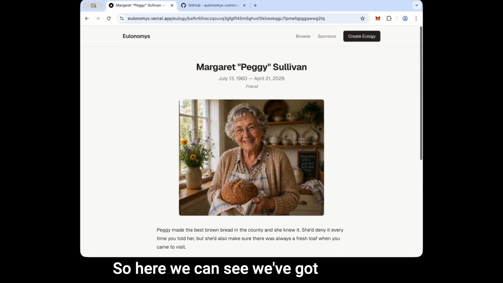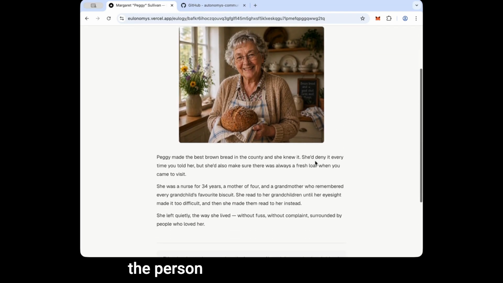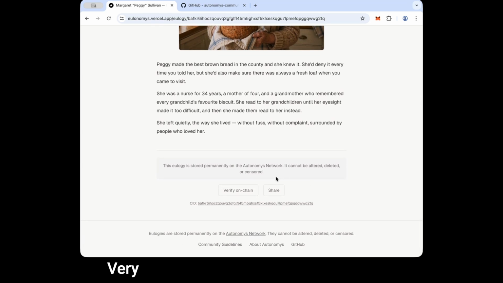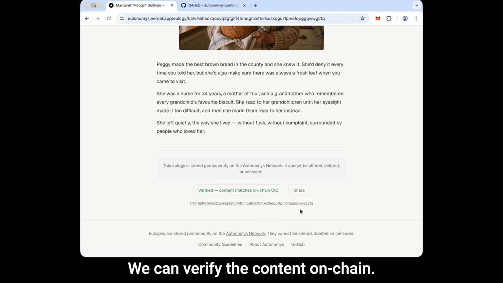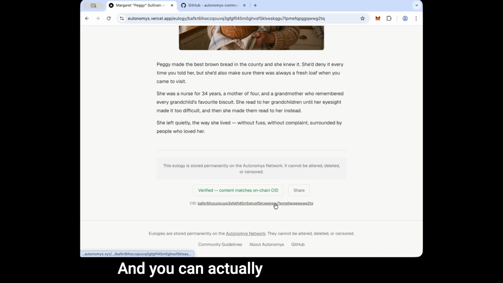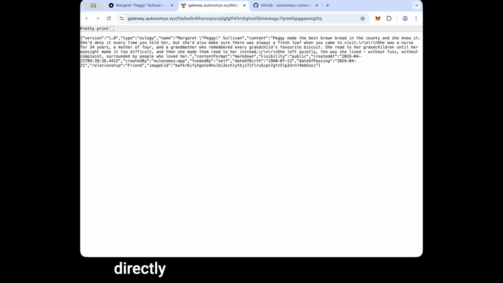So here we can see we've got an image, we've got some information about the person that we're talking about. Very interesting stuff down the bottom for those who are interested in the back end. So here's our content identifier. We can verify the content on chain. So that's verifying what we're seeing here is what's stored on chain. And you can actually open the content directly on the AutoDrive Files Gateway, which is what we're doing here.